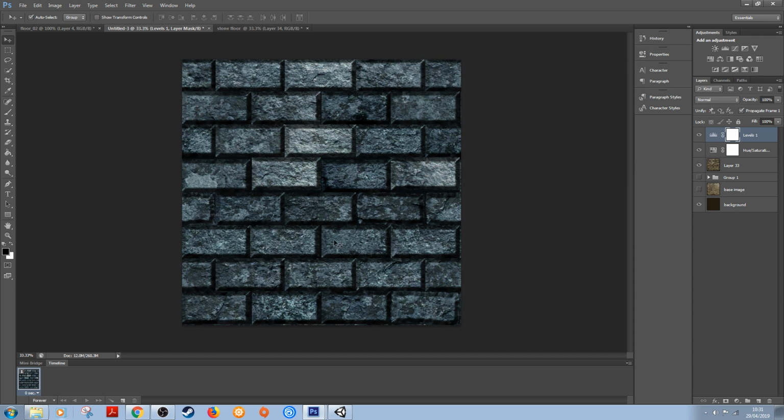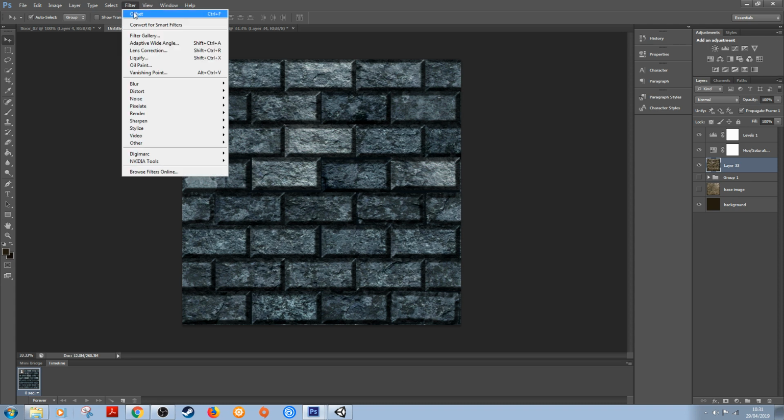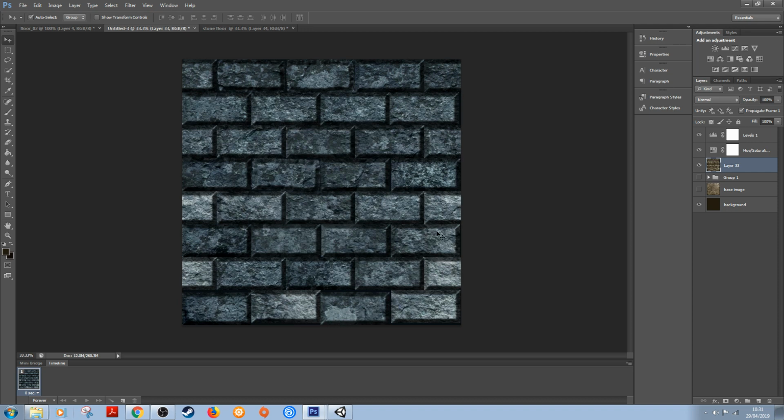And there you go. That'll be the end of the tutorial. I give you a challenge of trying to create your own brick texture. Remember, try and get these bricks looking worn. Change them up as much as you can. If you want to flick back and forth between the image to see how it'll tile, once you've got that filter set, you should be able to just offset it like that, and it'll go back to the original view that you had it at. So give it a go, see what you can do, and hopefully I'll see you in the next video.